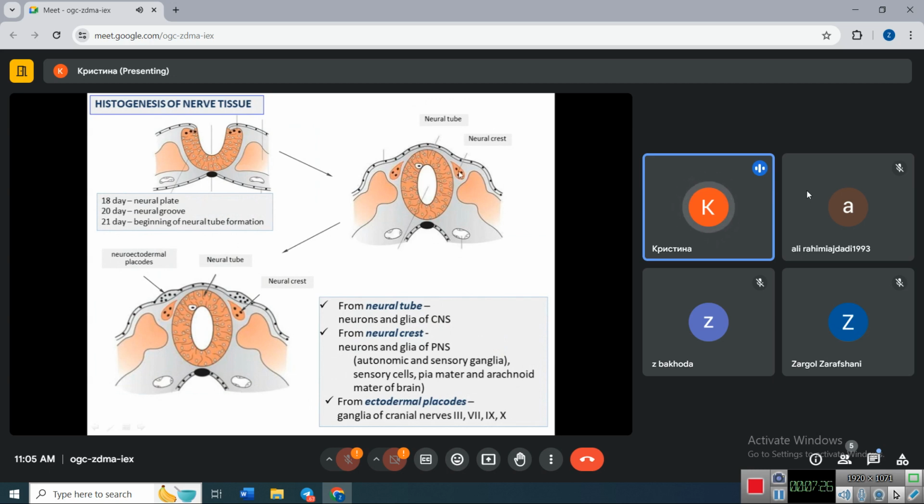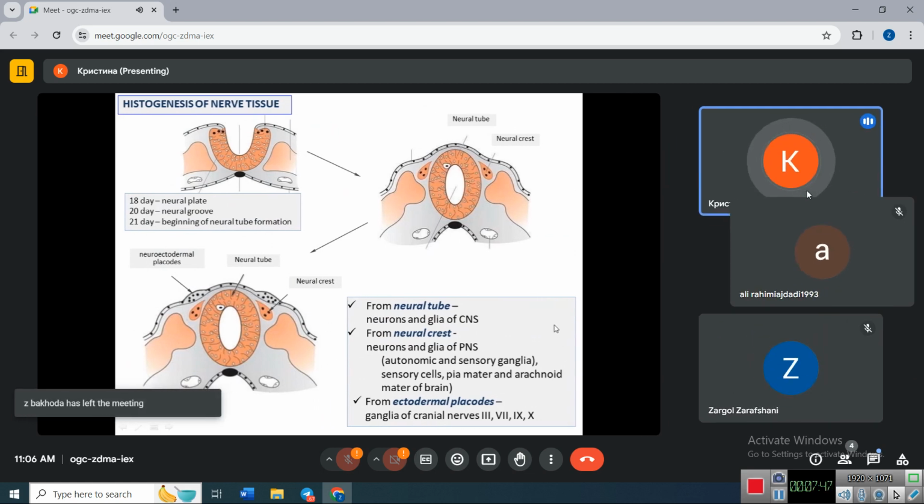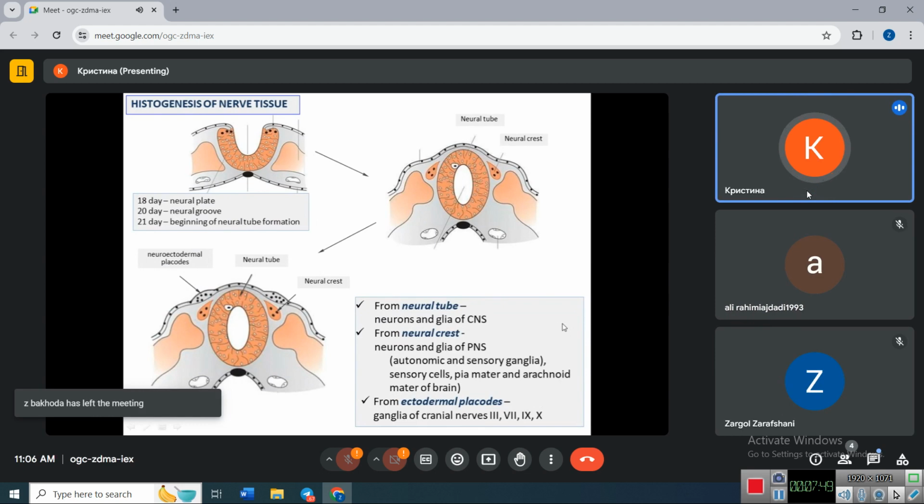Some cells are not included, not into ectoderm nor into neural tube, and they form neural crest. And also in the frontal part of the embryo, ectoderm makes thicker areas, which are called neuroectodermal placodes, and they also give rise to some nerve tissues. So we have three sources of development of nervous tissue.